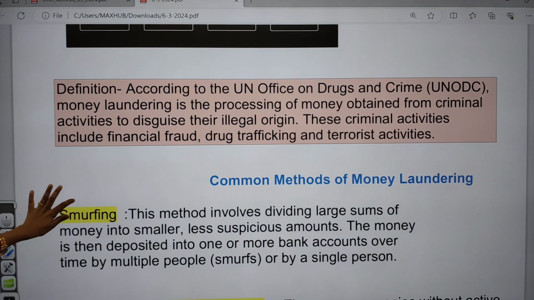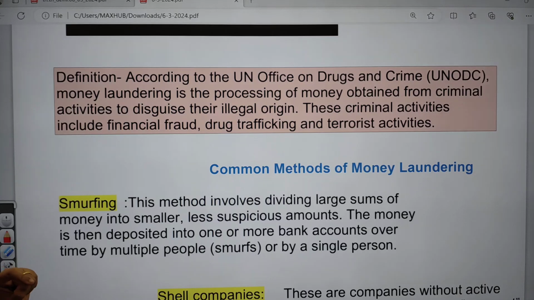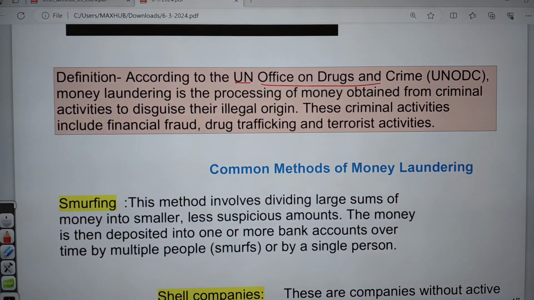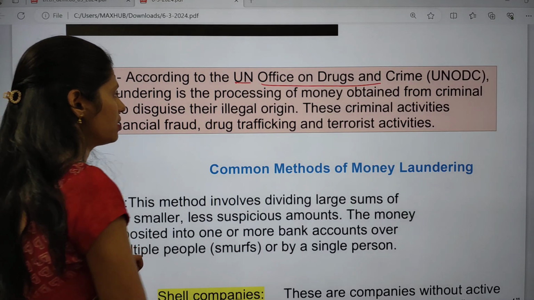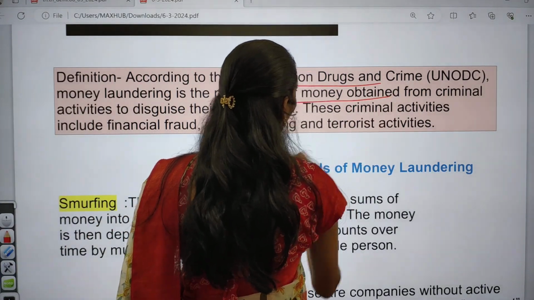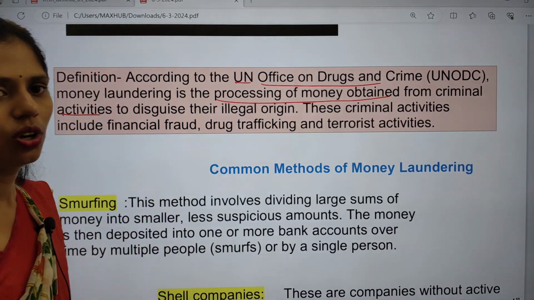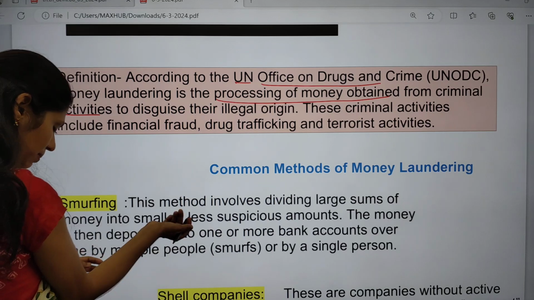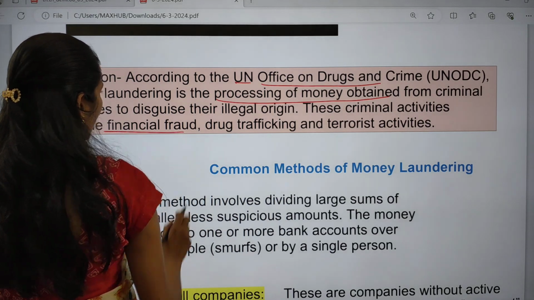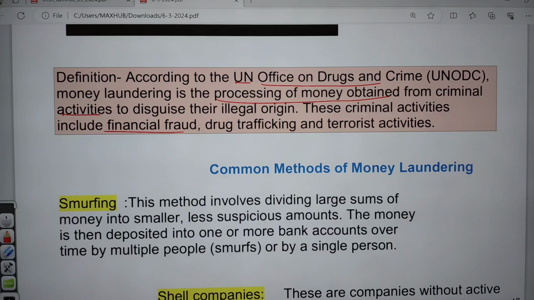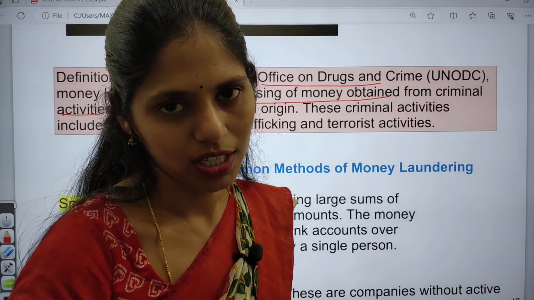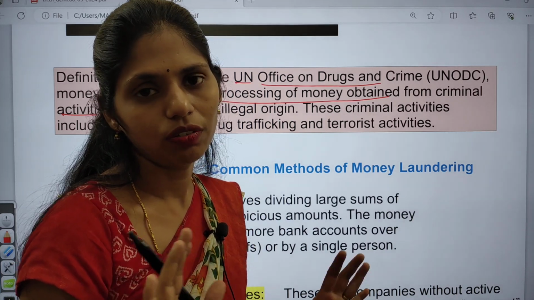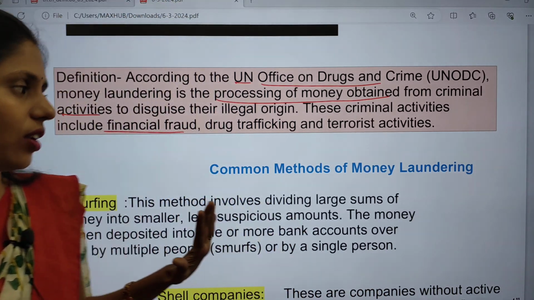And what exactly is the meaning of money laundering? According to UNODC, which stands for United Nations Office on Drugs and Crime, money laundering is a process of processing money obtained from criminal activities. That means the money they are getting is of illegal origin, and these criminal activities mainly include financial fraud, drug trafficking or terrorist activities. So if you are getting money through these illegal activities and integrating it into the financial system, this is the meaning of money laundering.